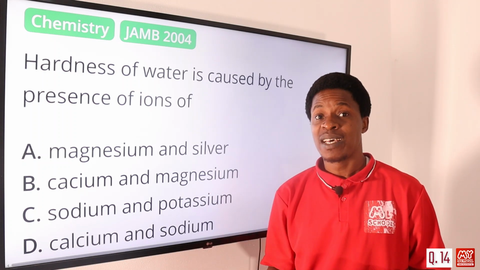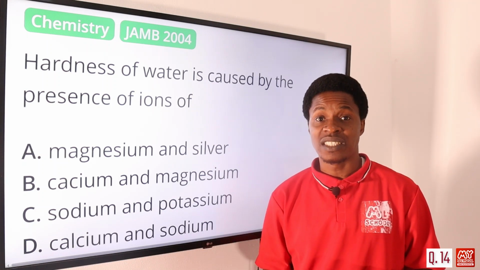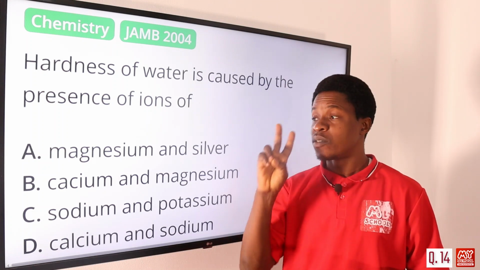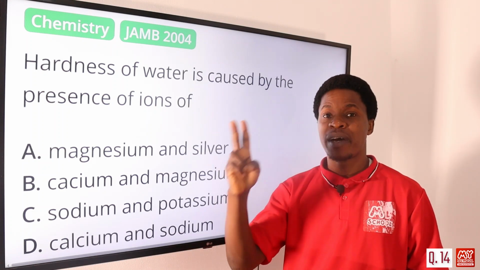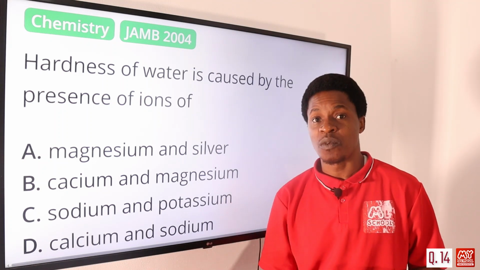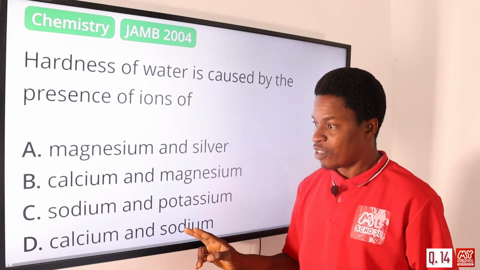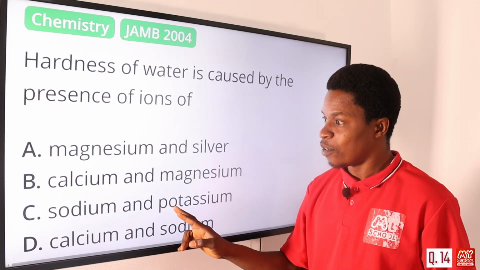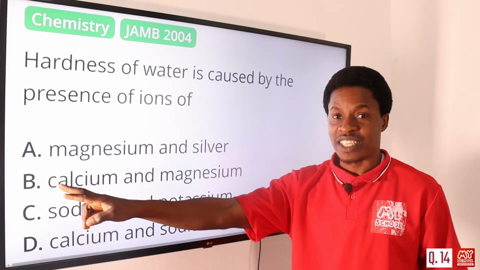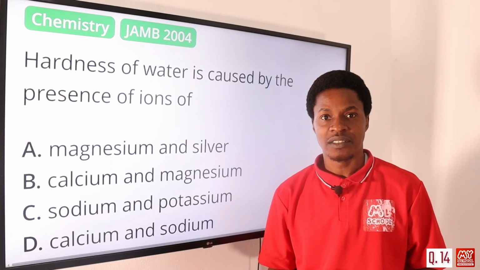To remove that particular type of hardness. It could be caused by calcium sulfate, CaSO4, and magnesium sulfate, MgSO4. In that case, they are caused by the presence of ions of calcium and what? Magnesium. So if we look at these options, we have calcium and sodium, no. Sodium and potassium, no. Calcium and magnesium, yes. Magnesium and silver, no. So the correct answer is option B, calcium and magnesium.